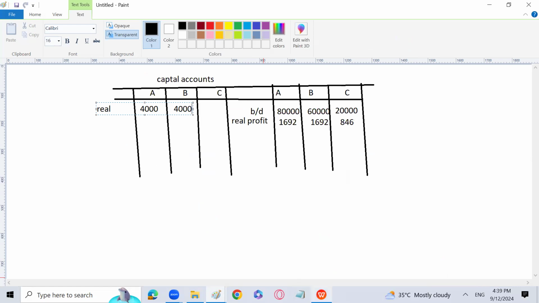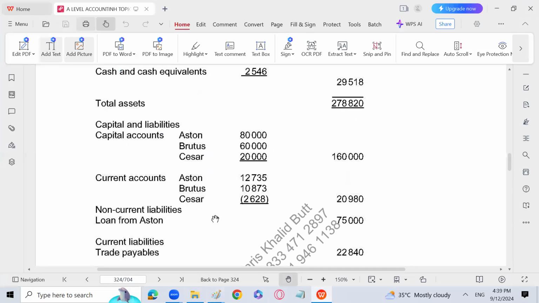There is no goodwill, there is no other thing to be recorded, except one more thing, which is current account. Because the business is going to be dissolved. Even in case of retirement, if a partner is retiring, we used to transfer his current account into his capital account because he's leaving the partnership. So here, all the partners are leaving the partnership. So their current accounts are going to be transferred to their capital account, either they are having a loss or profit. So ये दोनों current account credit हैं. They both will come on the credit side. And this Scissor is debit loss, that will come on the debit side of the capital account.